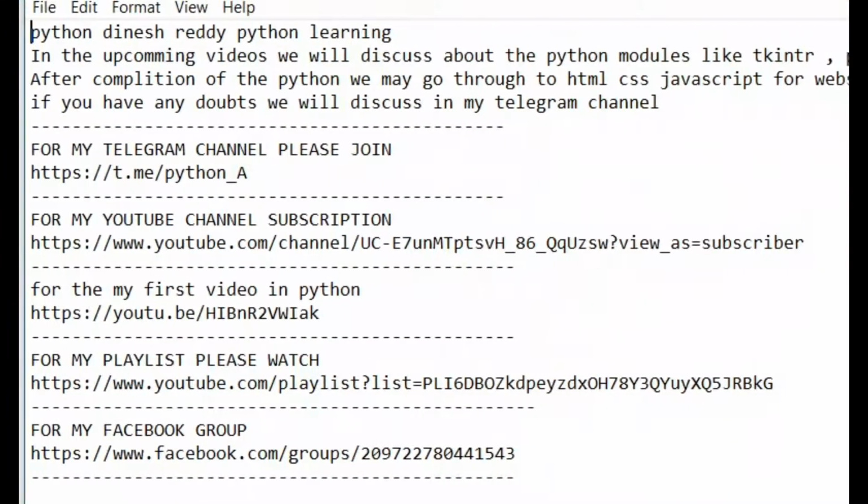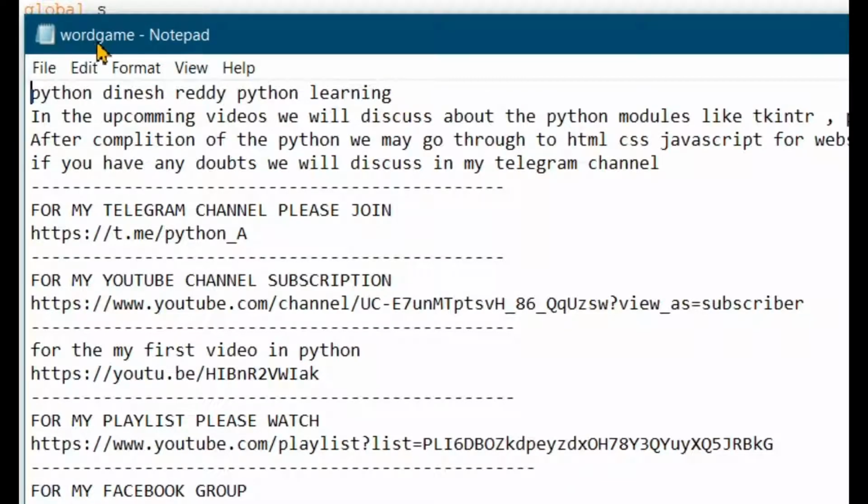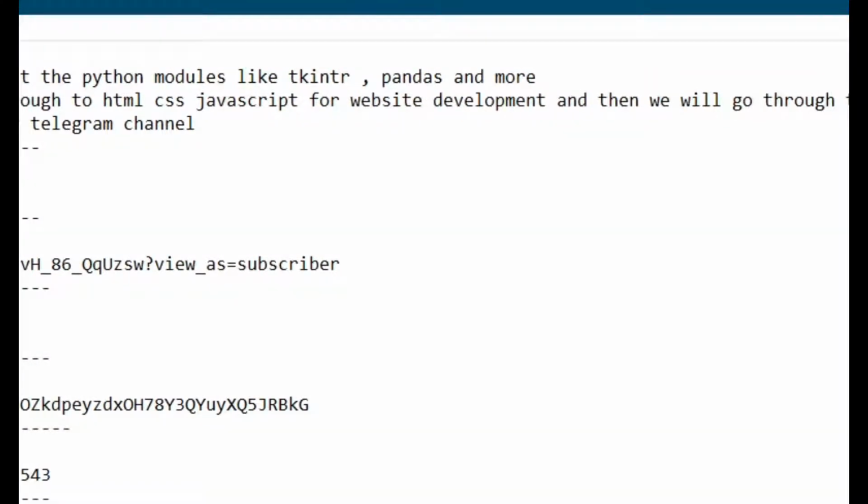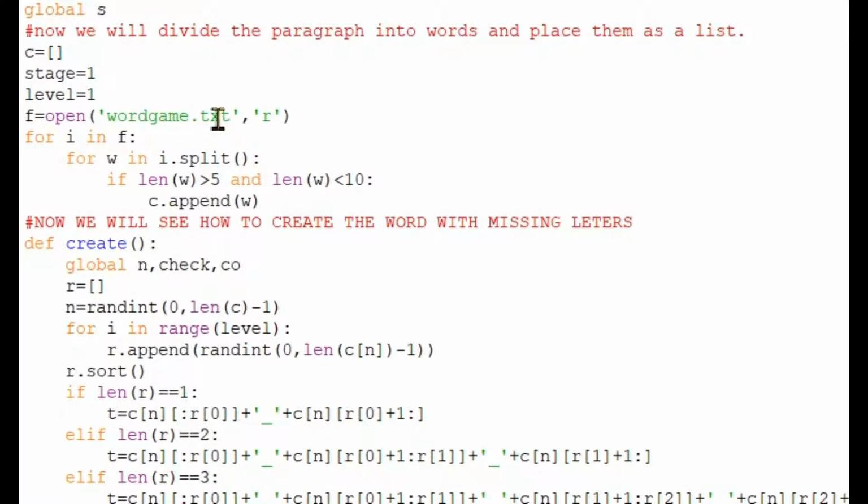Here you can see the one Word document called the word game, and it consists of my full description, and I have used that only for making this. Here I have opened that Word file to read, and then from the file I have taken one line, that is i. For i in f means it will take one line, and then for w in i dot split means it will split that line. Here we have used closing brackets. Here we can use any word and all.